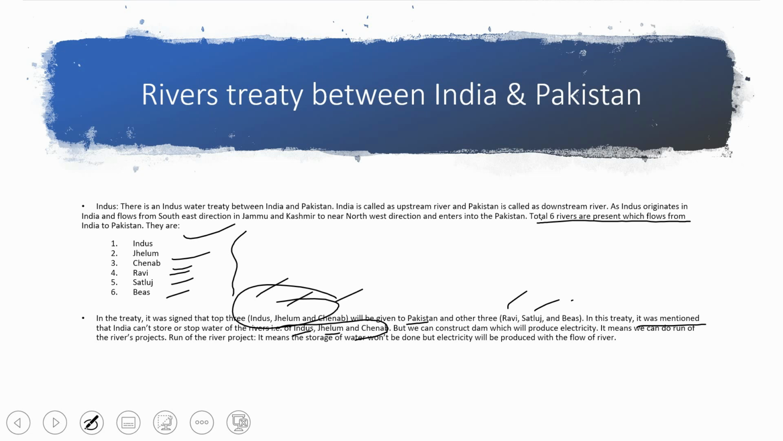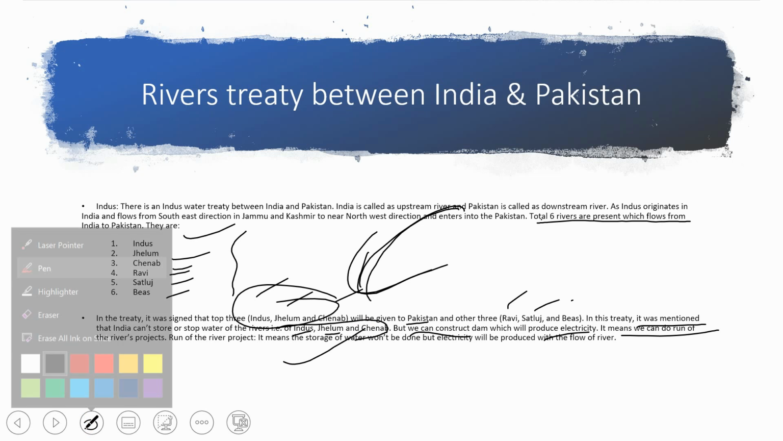So that's why we can construct dams which will produce electricity. It means we can do run of the river projects. Storage of water can't be done, but electricity can be produced. And sometimes this is the reason that Pakistan counter attacks. They don't want India's developments, so sometimes they come with these issues. But this is the treaty that happened between India and Pakistan.